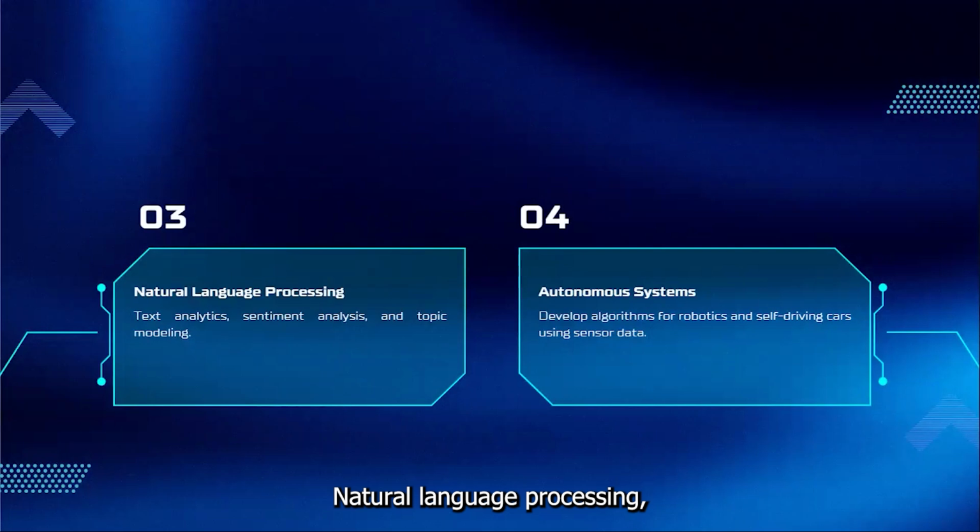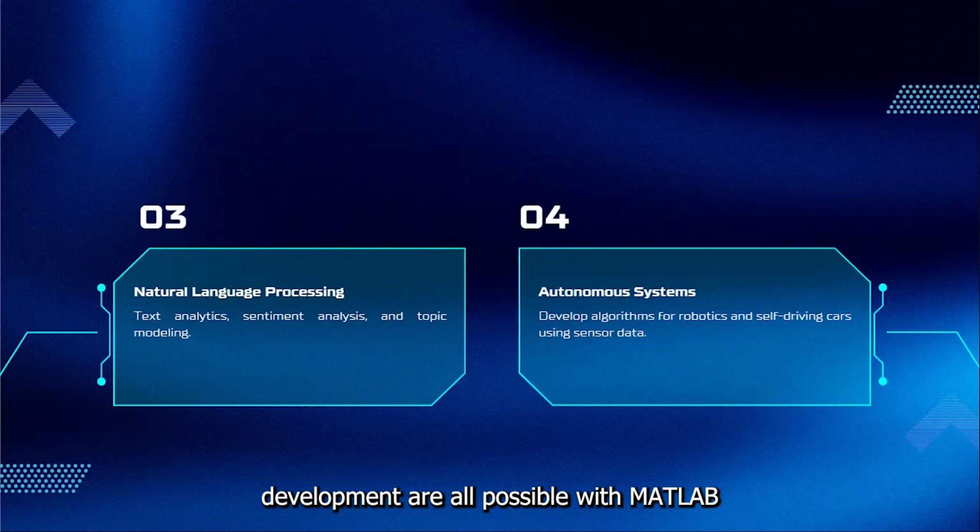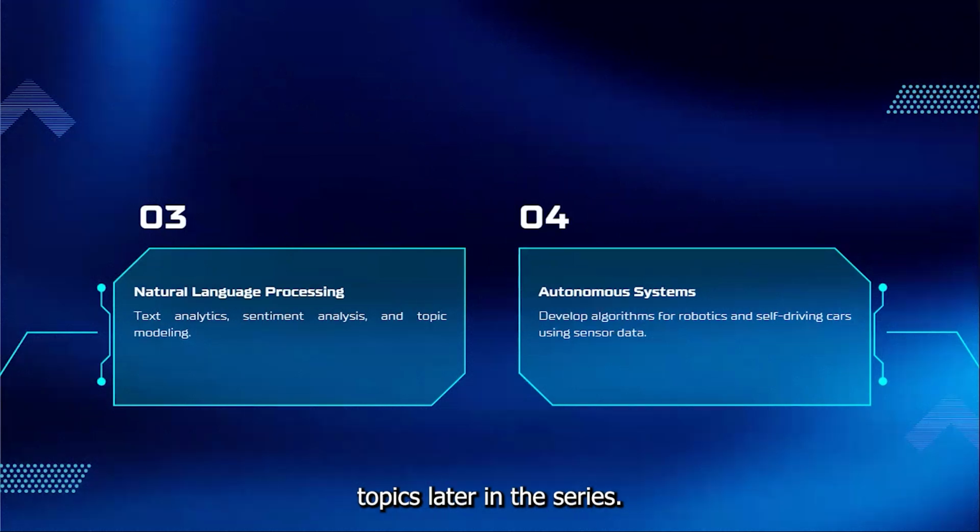Natural language processing. Text analytics, sentiment analysis, and chatbot development are all possible with MATLAB's built-in NLP tools. Lastly, autonomous systems. Engineers use MATLAB to develop algorithms for robotics, self-driving cars, and control systems. We'll touch on some of these topics later in the series, but for now, our focus is on mastering MATLAB for data analytics.